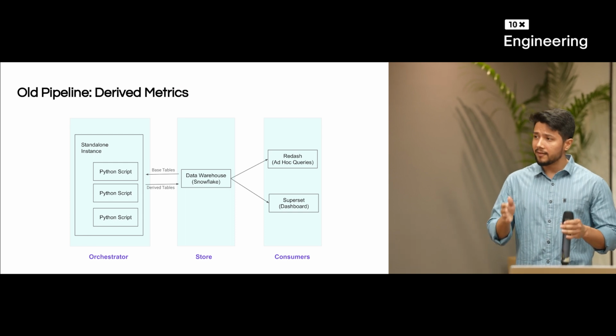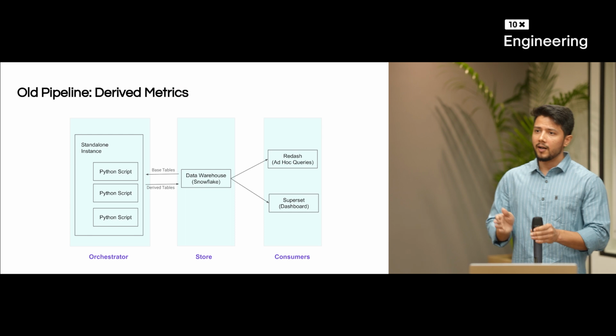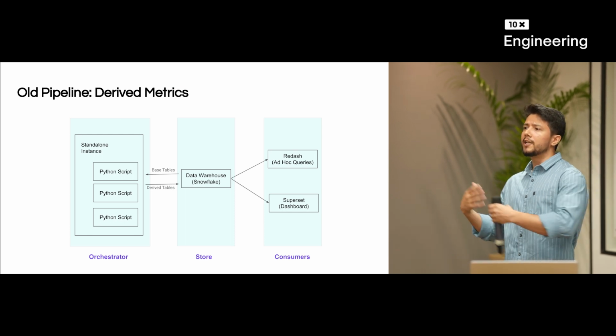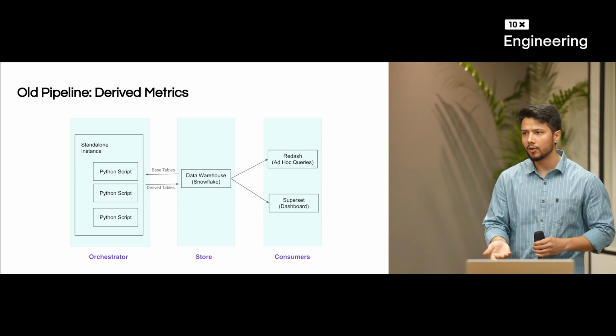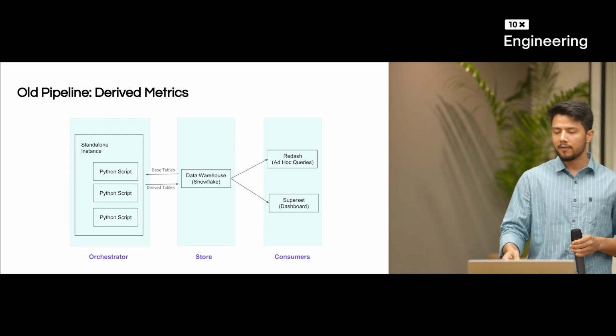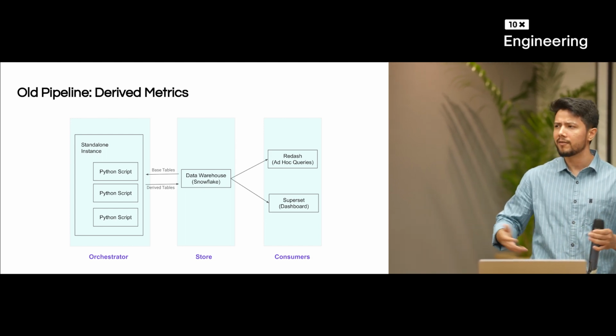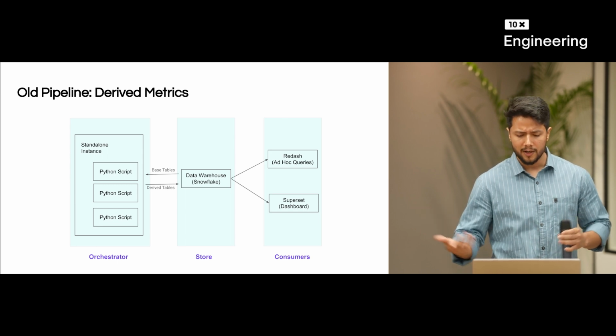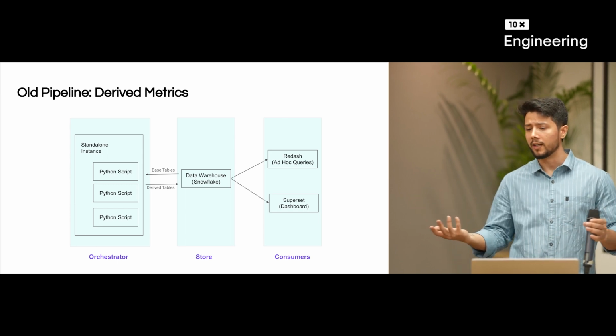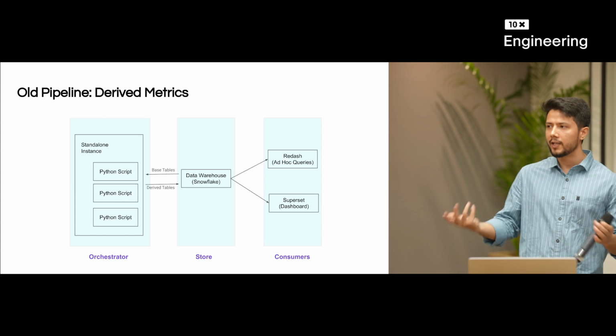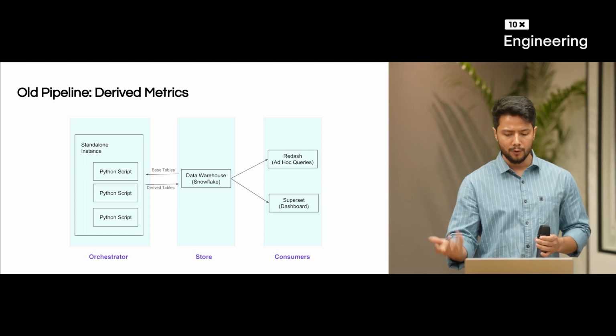But let's say that the same metrics we want to create for a customer, let's say for a partner, then obviously we are showing it on the application, and it has to be served in ultra low latency, like it should be served in 100 to 200 milliseconds. So what do we do for that? Obviously, we can't query a data warehouse. It would take seconds to get the data. So what do we do?